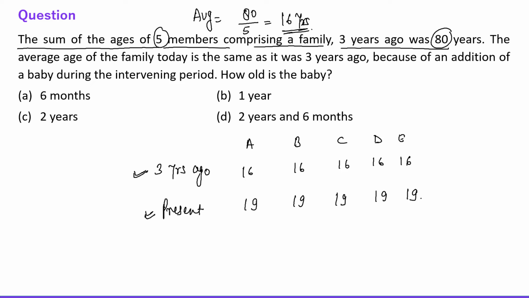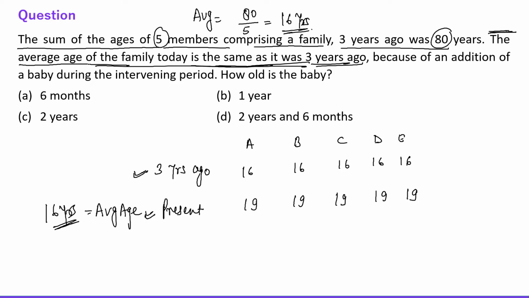Okay, fine. Now let's talk about the question. The question is, the average age of the family today is the same as it was 3 years ago. So the present average age is 16 years.